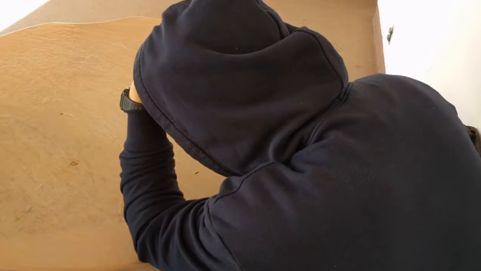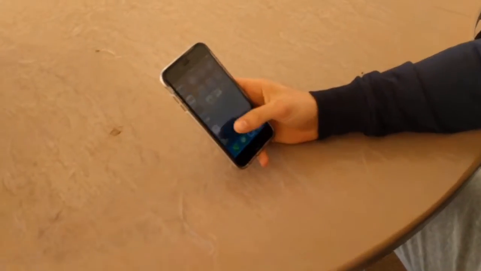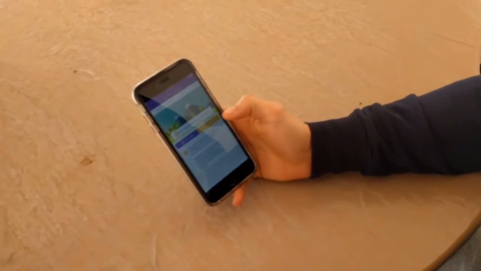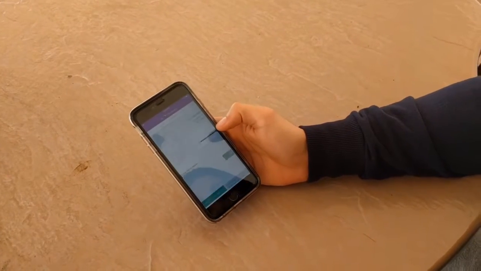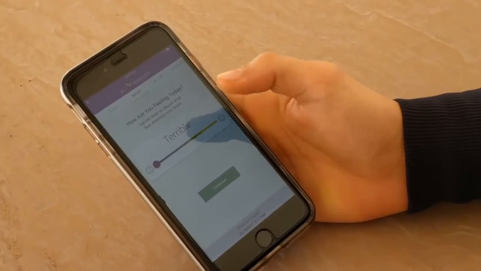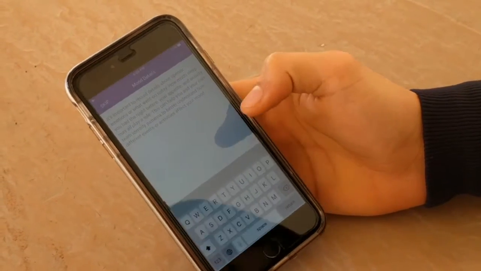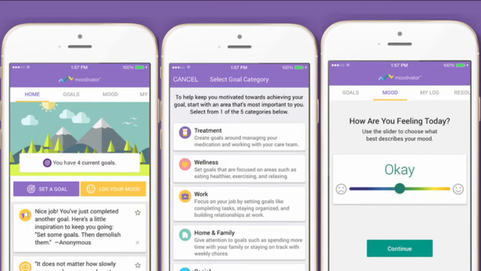Moodivator allows users to set goals, track moods, manage medications, and log progress. Based on current technologies and services offered, such as applications like Doctor on Demand, where users can communicate directly with medical professionals, it is not too far-fetched to imagine a future use case where users can communicate with an artificial intelligent therapist. The primary actor in this use case is the mental health patient or user of the application.